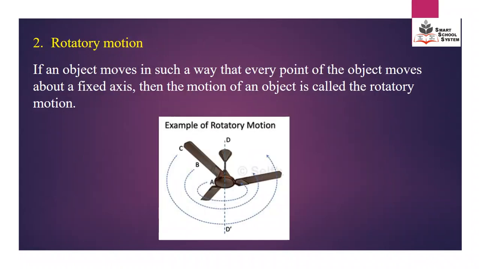The second type is rotatory motion. If an object moves in such a way that every point of the object moves about a fixed axis, then the motion of the object is called rotatory motion. For example, in the figure, D and D bar is the fixed axis, and all the other points A, B, C are moving around the fixed axis. This type of motion is called rotatory motion. This is simply the motion of a fan. As you can look at the picture, D and D bar are the axis and A, B, C are moving around the fixed axis.